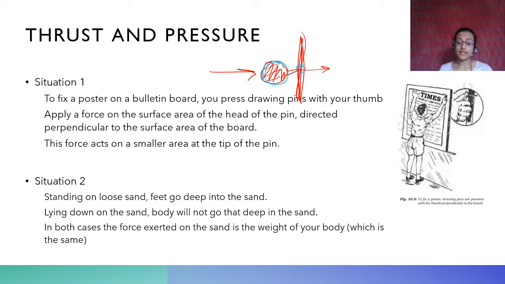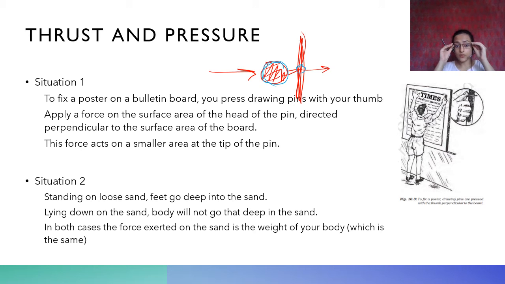And there's a second situation. If you're standing on loose sand, which will happen if you go to a desert, your feet will go inside. But your weight and your mass are the same. If you're just standing there with your two feet, you will go down. But if you lie down, your body will not go that deep into the sand.